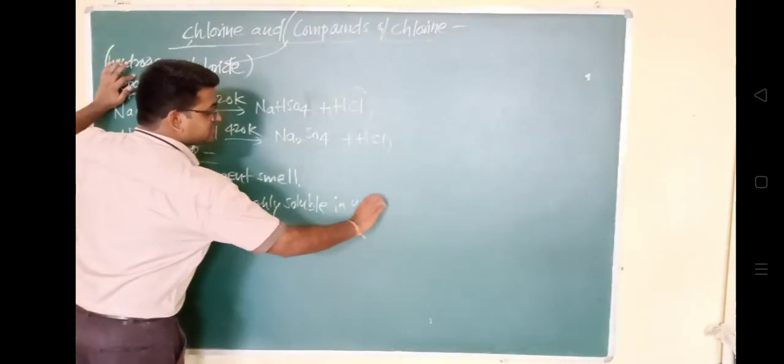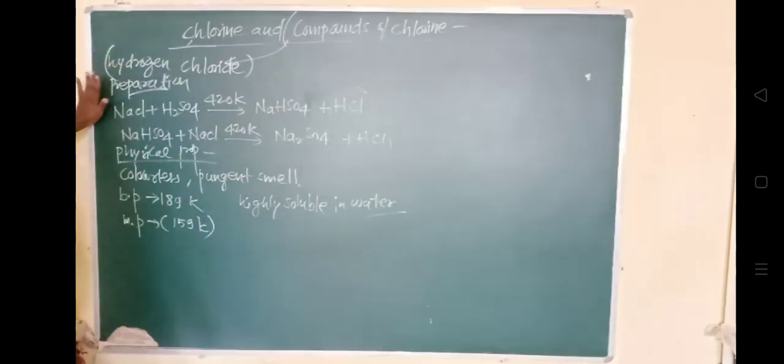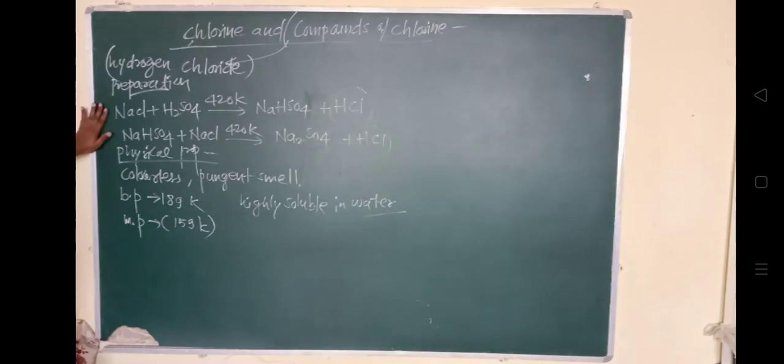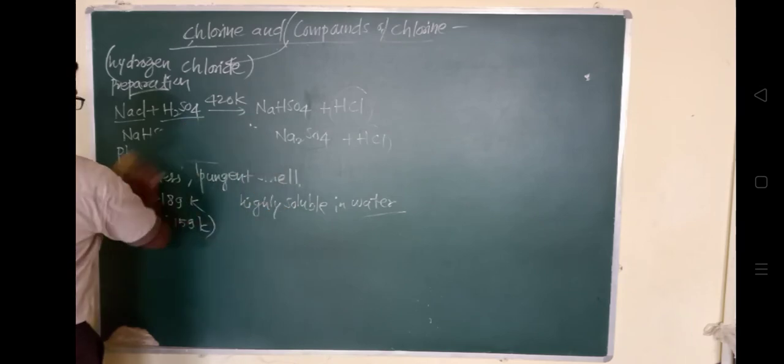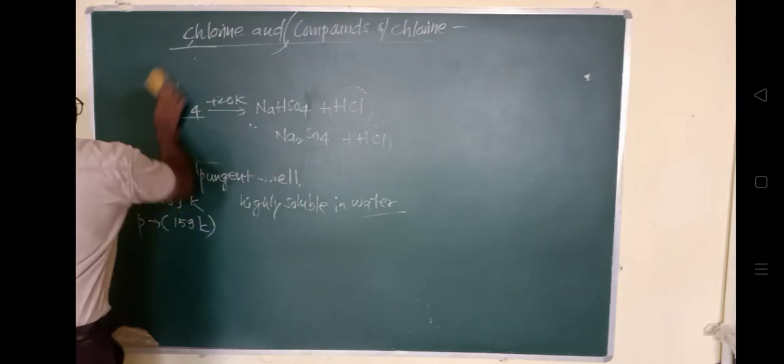Now we'll see its chemical behavior, how it reacts. Properties: colorless with a pungent smell, having melting and boiling points, and its solubility in water is very high.